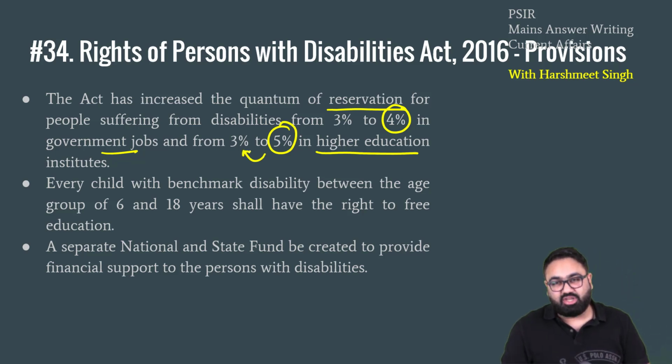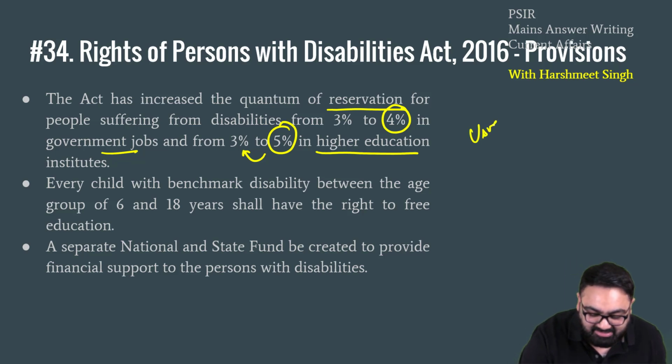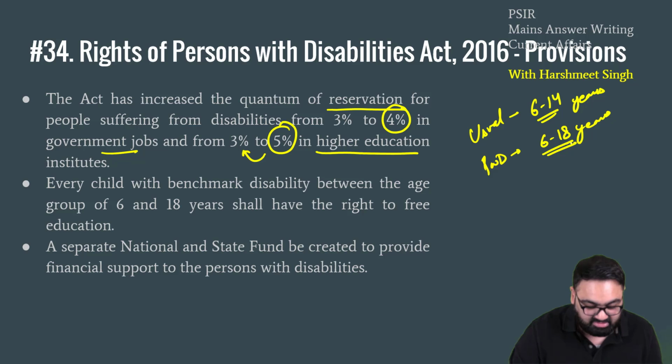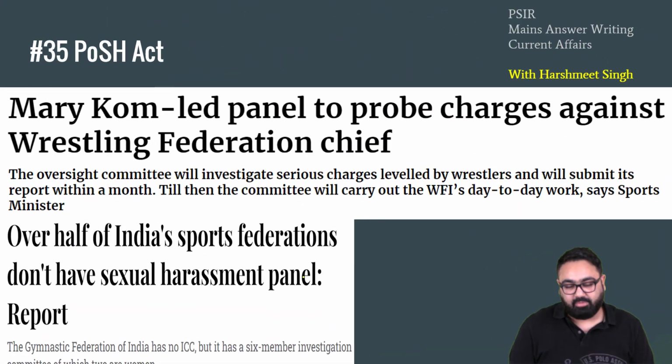Also, the right to education that applies to them is until the age of 18 years. In usual cases, the right to education gives you the right to free education till 14 years of age, 6 to 14. For persons suffering from disability, they get the right to education, that means free school education, up till the age of 18 years. So do remember that as well. Also, there is a separate state and national fund to give any support required to people with disability, whatever they require in the long run.